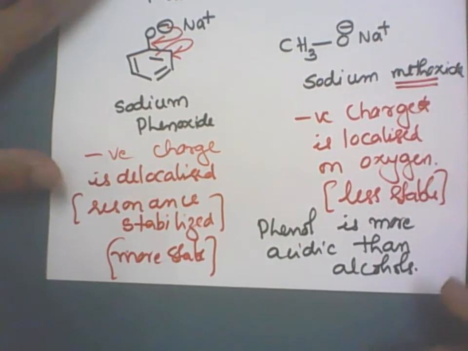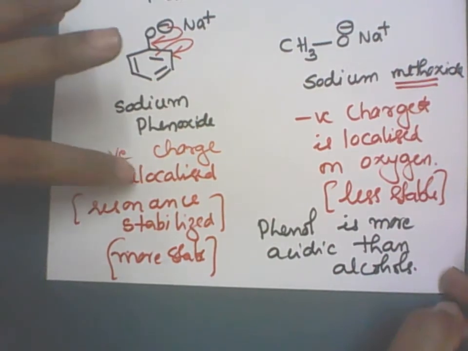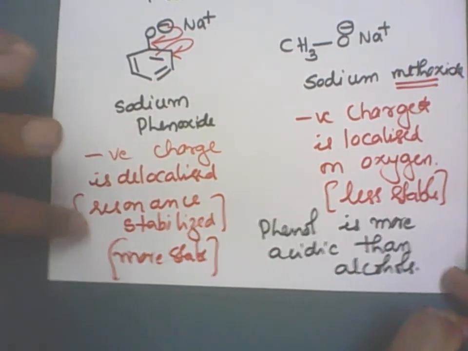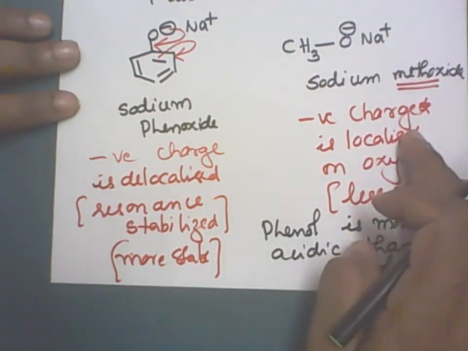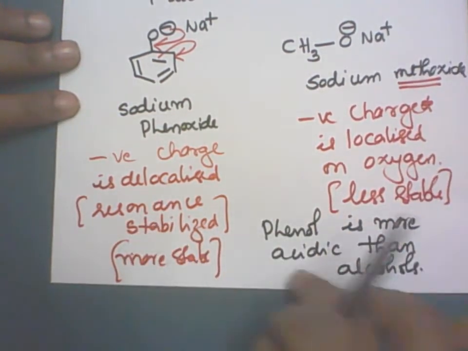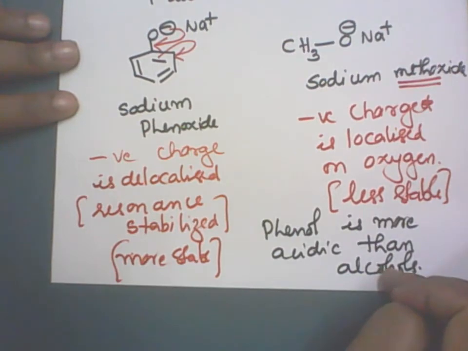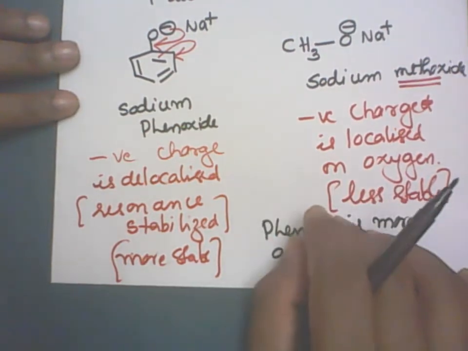What is the reason? In the case of phenol, the phenoxide ion is resonance stabilized. In the case of alkoxide, alkoxides are not resonance stabilized. Therefore, phenols are more acidic than alcohols. Clear? So this is the reason.